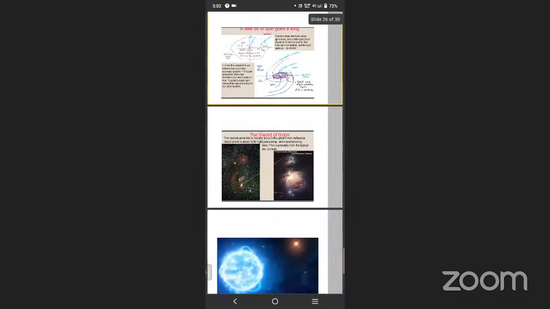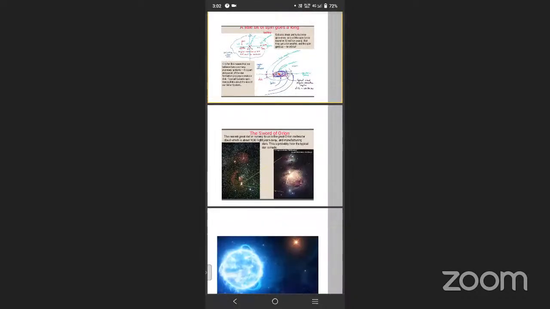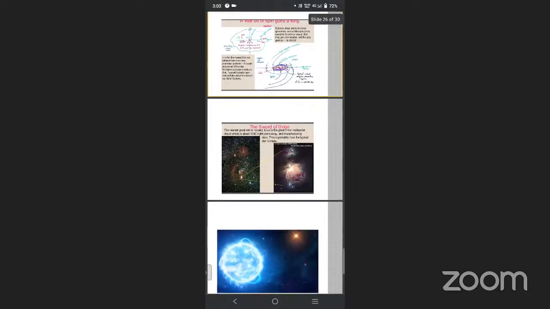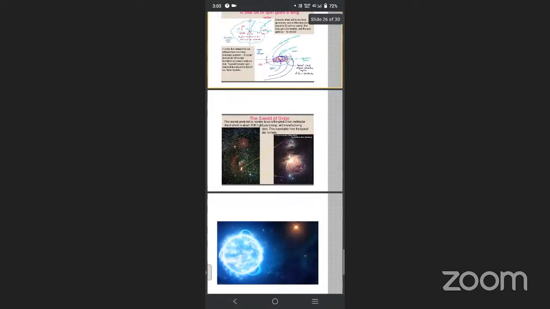Next, the Sword of Orion. The Sword of Orion is a compact asterism in the constellation Orion. The nearest great stellar nursery to us is the great Orion molecular cloud, which is 1,000 light years away, manufacturing stars. One light year is equal to about 3 into 10 power 8.